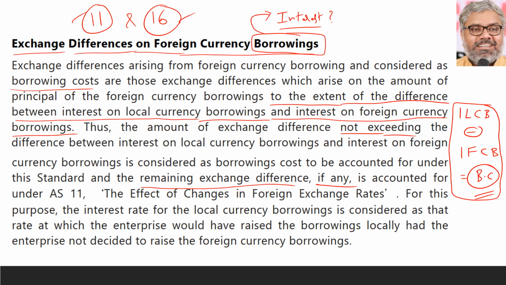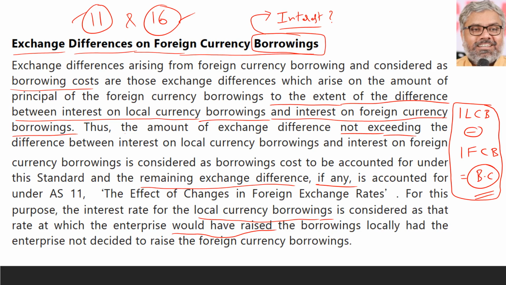The interest rate for the local currency borrowing is not real, that is an imaginary situation, as that is the rate at which the enterprise would have borrowed. If at all the enterprise had borrowed the loans in the local currency, how much interest it would have paid, that is called interest on local currency borrowing. Interest on foreign currency borrowing is a fact, because that is where the actual borrowing has happened.